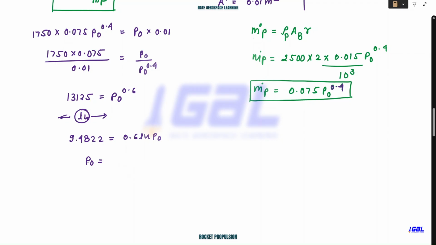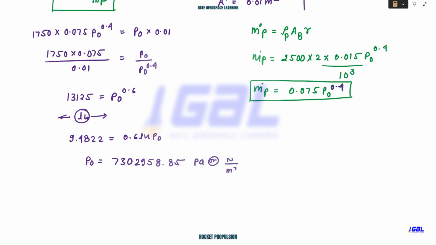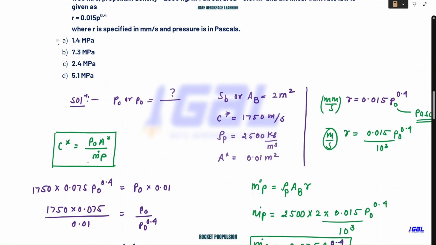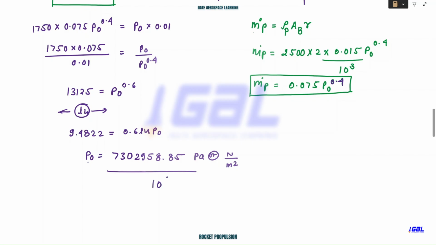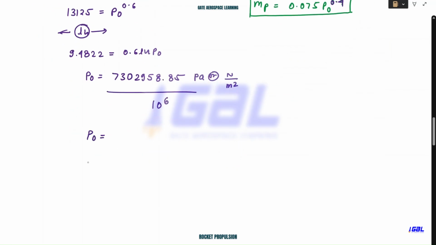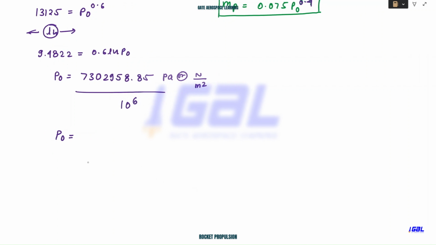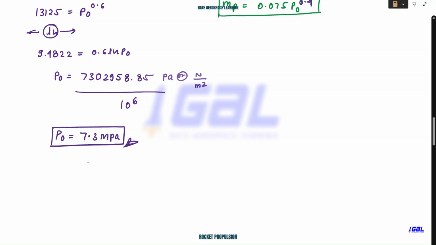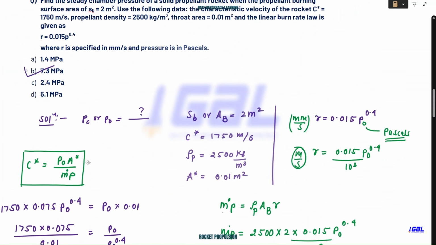This is a good practice for you. So you will get this as 730,295 8.85, and this will be in pascal or Newton per meter square. But the question was, they have given the option in megapascal. So what we need to do is divide this whole equation by 10 to the power 6, and p naught, or you call this PC, you will get as 7.3 megapascal. So this is your answer, and option B is correct in that case.